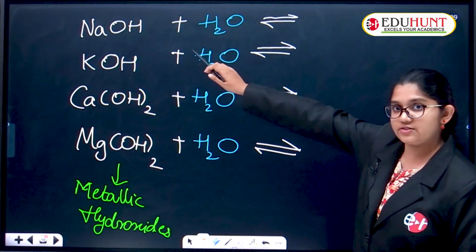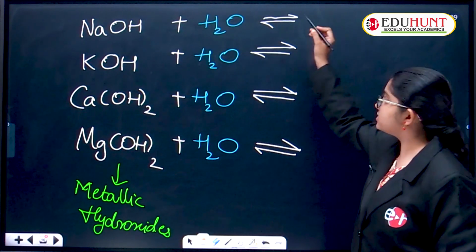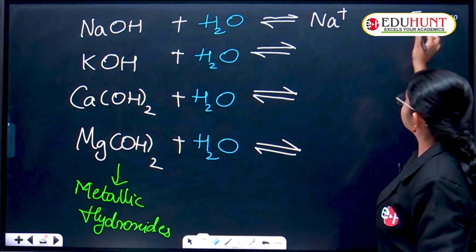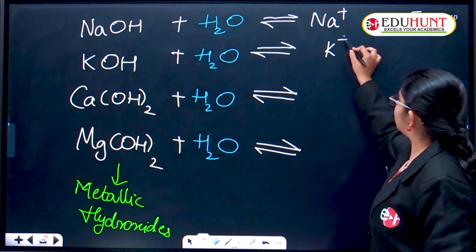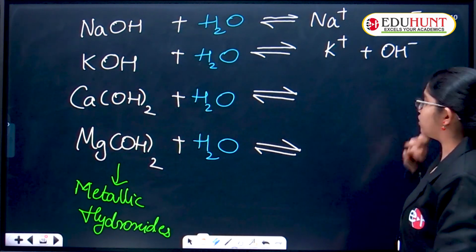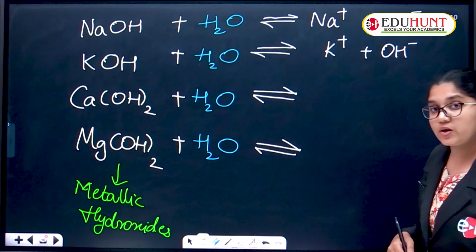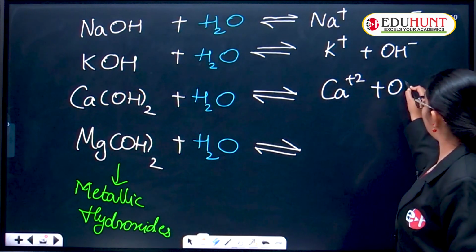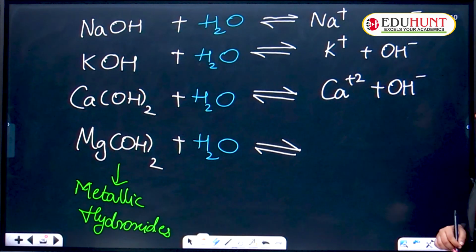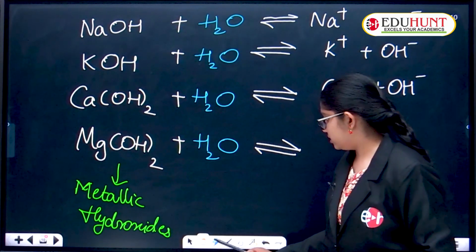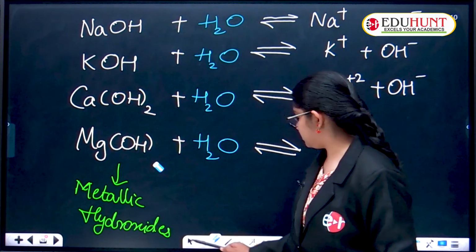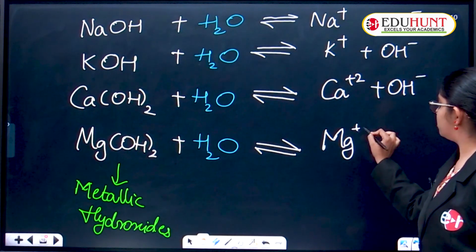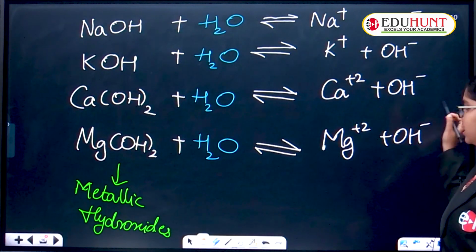In the first example, NaOH plus H2O, we get Na plus and OH minus. Second, K plus and OH minus ion. Third, Ca(OH)2 gives Ca 2 plus and OH minus ion. Fourth, Mg(OH)2 gives Mg 2 plus and OH minus ion.